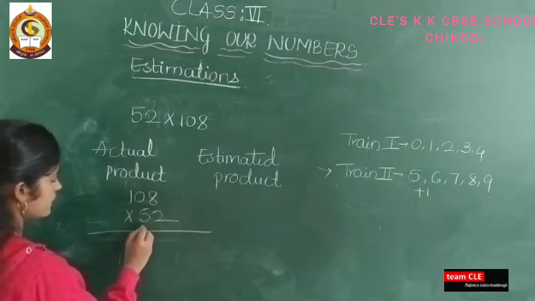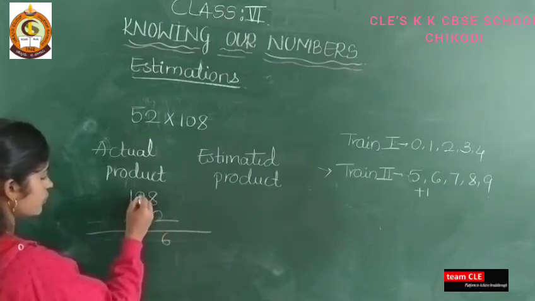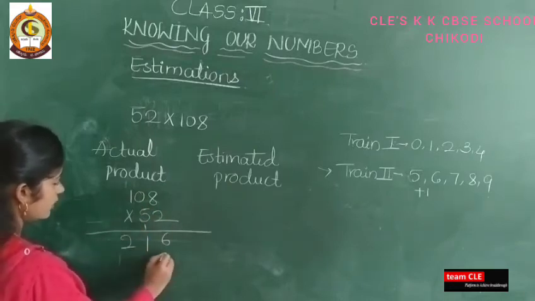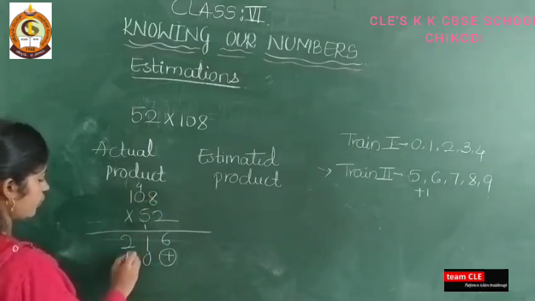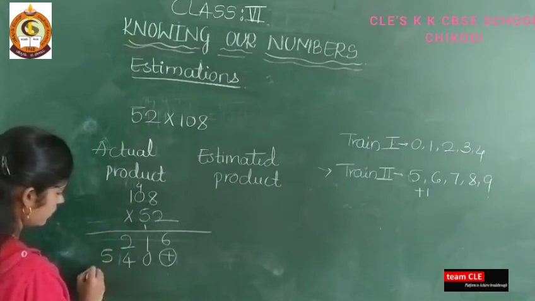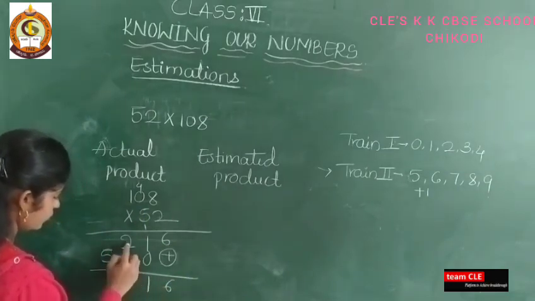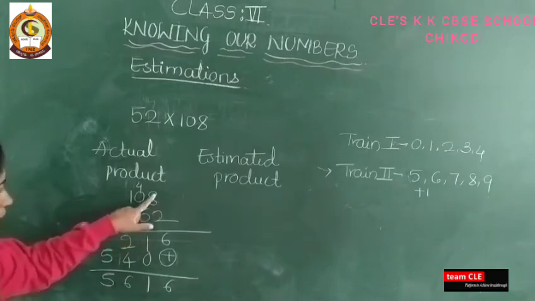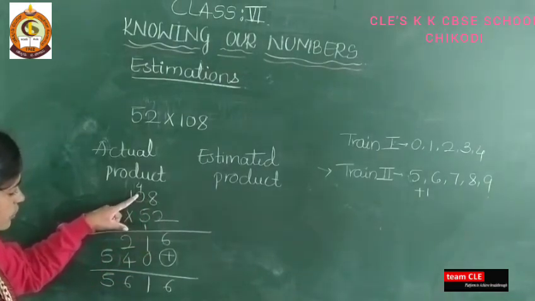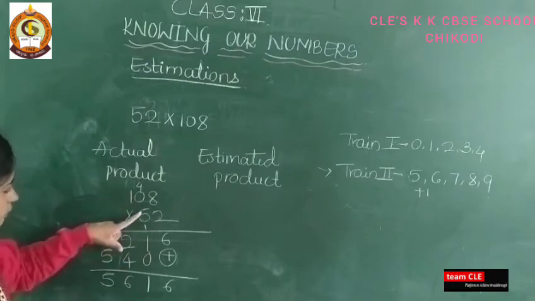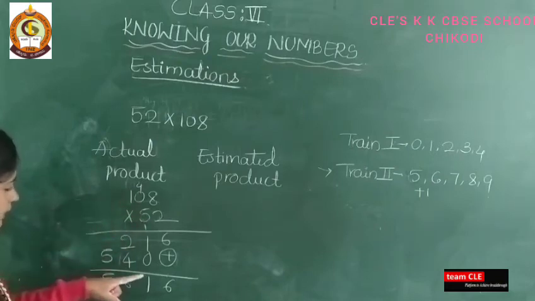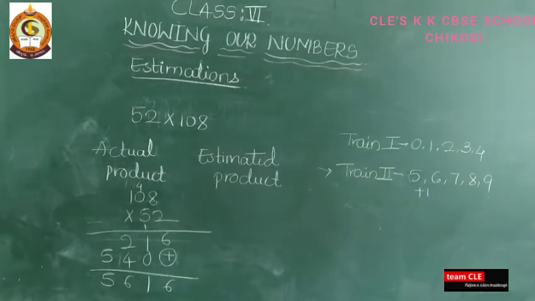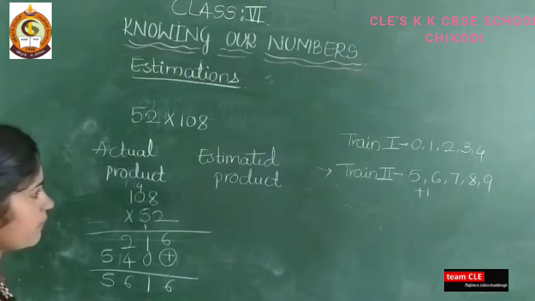So solve: 2 8s are 16. 2 into 0 is 0, 0 plus 1 is 1. 2 1s are 2. Next here you leave one place. 5 8s are 40. 5 into 0 is 0, 0 plus 4 is 4. 5 1s are 5. See here, 2 8s are 16, 2 into 0 is 0, 0 plus 1 is 1, 2 1s are 2, 5 8s are 40, 5 into 0 is 0, 0 plus 4 is 4, 5 1s are 5. Next here I did the addition. So the actual product is 5616.